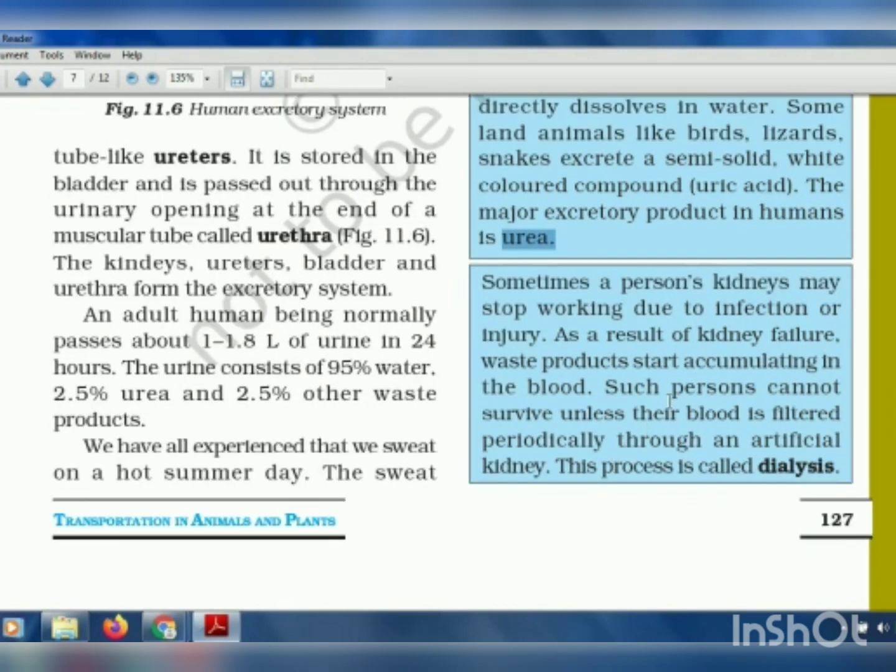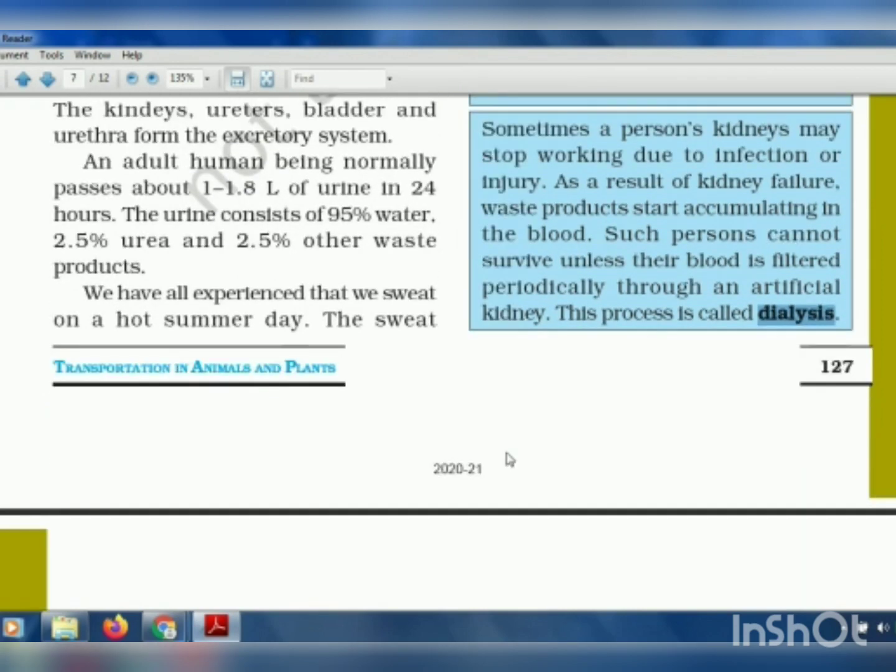Now, the other thing is that if a person's kidney fails, then he has to go through a process called dialysis. In dialysis, the dirty blood, that is the unfiltered blood which contains waste, is sent out from the body to a machine which filters the blood, and then the filtered pure blood is sent back to the person's body so that each and every part functions properly. This is called the dialysis process. This is done only when a person's kidney fails.